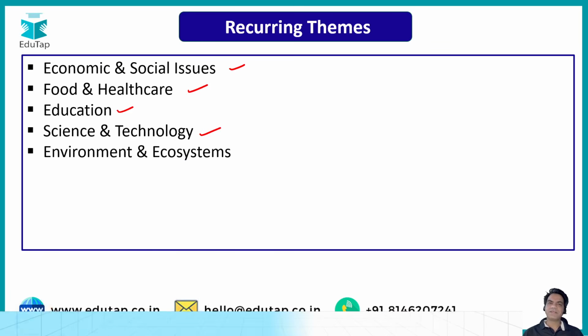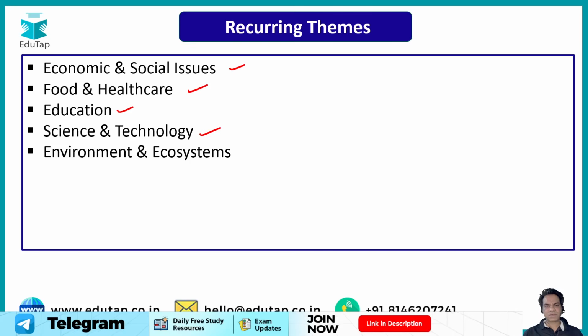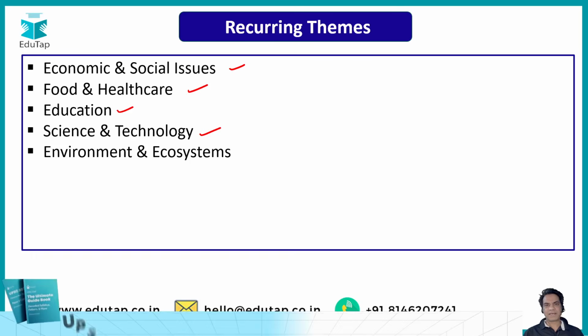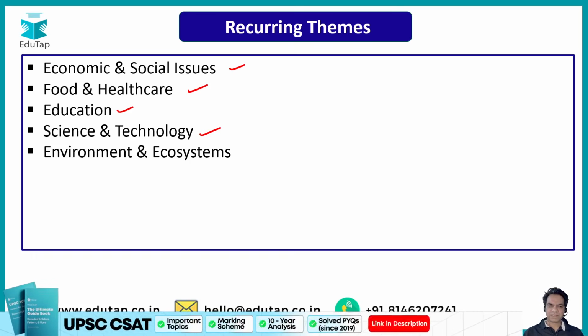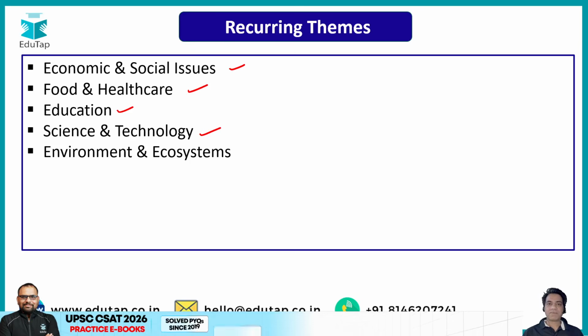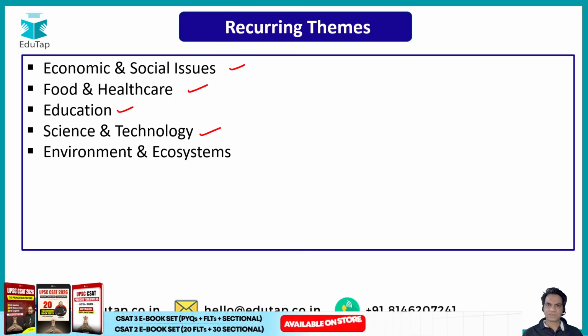Then environment and ecosystems: climate change, global warming, the impact of climate change on farmers, or of global warming on developing countries. Then the disturbance of ecosystems, deforestation, land used for animals, and national corridors. These topics are asked in the passages in your exam, so do read up about them.